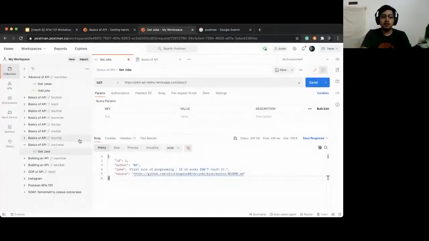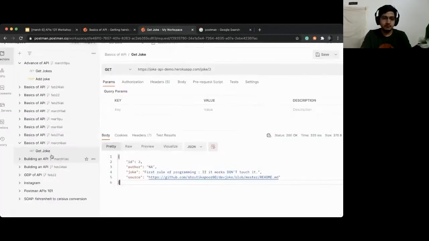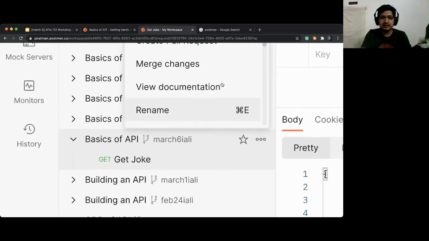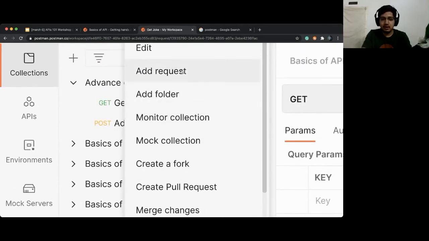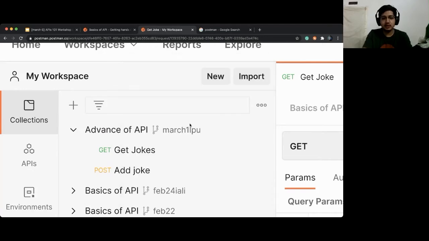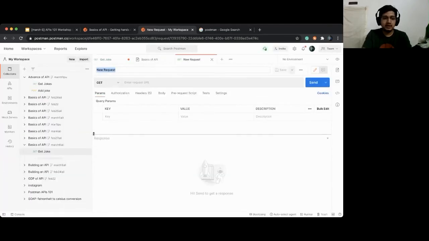Okay, cool. Now let's add a joke to the server. We can see that we can get a joke, but let's add a joke. What I want you to do is click on these three dots and click on the third option, add request.